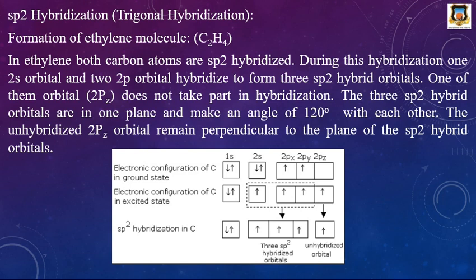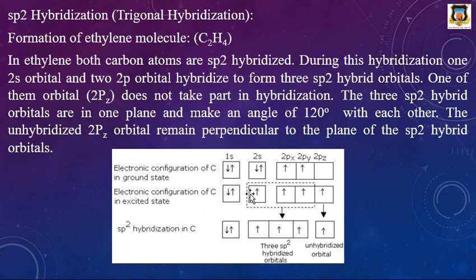Then the atomic number of carbon is 6. Therefore, this is the electronic configuration in the ground state: 1s2, 2s2, 2p2. Then the electronic configuration of the carbon atom in the excited state: when it absorbs energy, one electron from the 2s orbital is excited to the 2pz orbital.